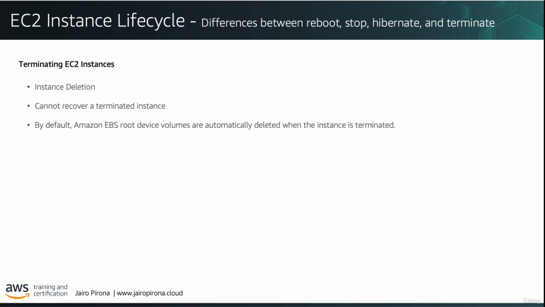It's gone. By default, Amazon EBS root volumes are automatically deleted when the instance is terminated. However, by default, additional EBS volumes that you attach at launch, or any EBS volumes that you attach to an existing instance, are kept even after the instance is terminated. And this setting can be changed for both the root volume and any additional volumes you add.